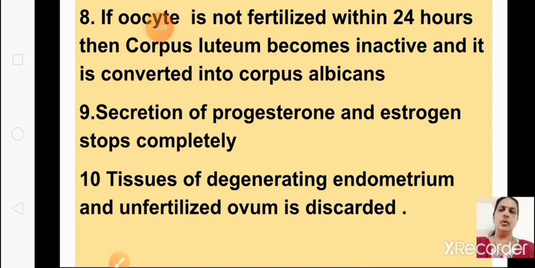Then tissues of degenerating endometrium and unfertilized ovum are discarded. This is called the menstrual cycle. If you learn these 10 points and elaborate them, that is more than enough. Just remember the 4 hormones involved in the menstrual cycle.